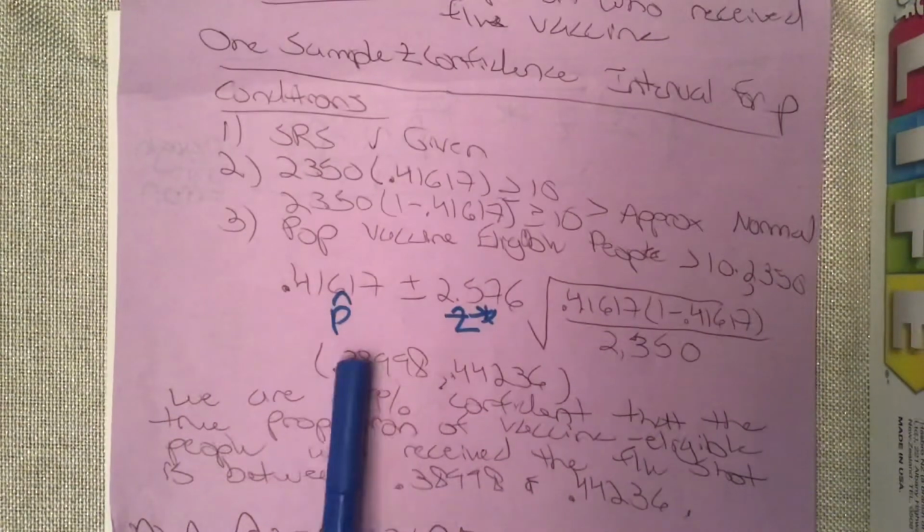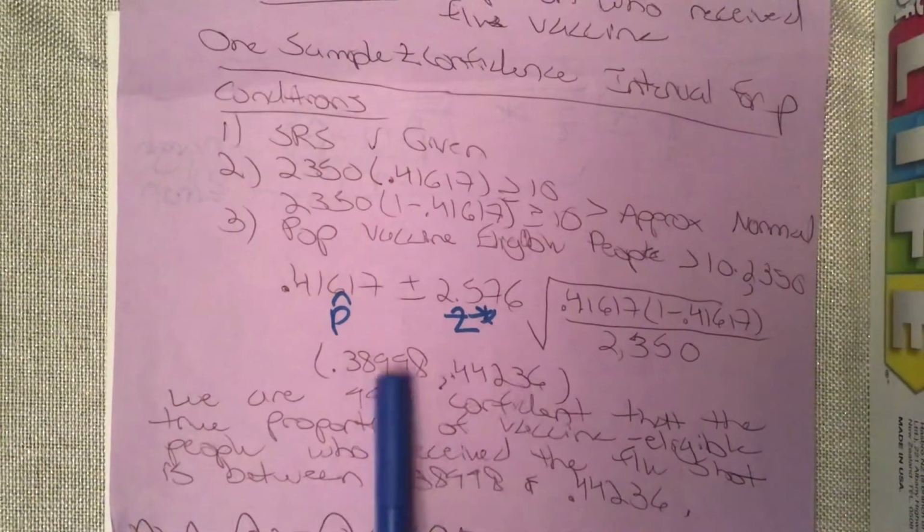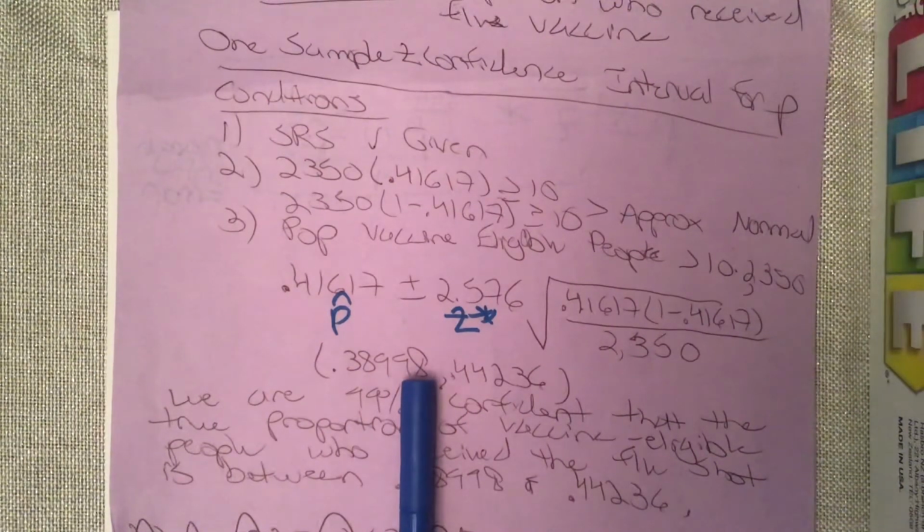Okay. All right, then I type that in. This is what I get. Okay. Again, if you rounded, there's nothing to say you had to go out this many decimal places. So if you only round it to 3 or 2, remember the AP test is forgiving of that. Do not worry about that.